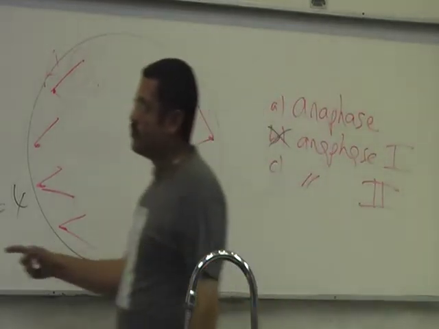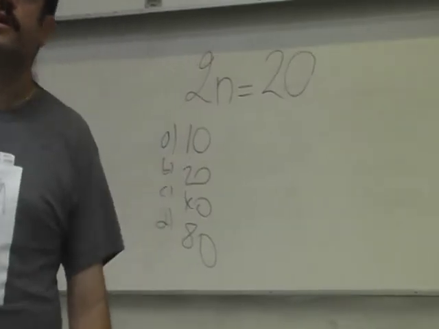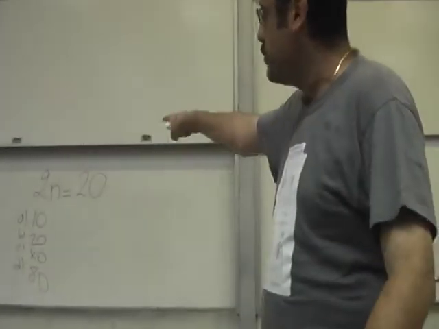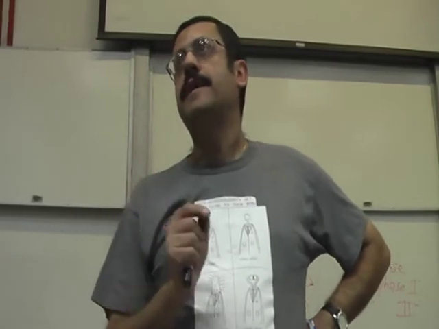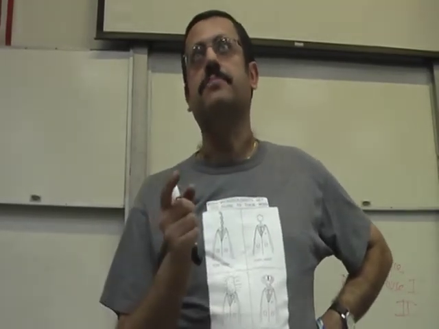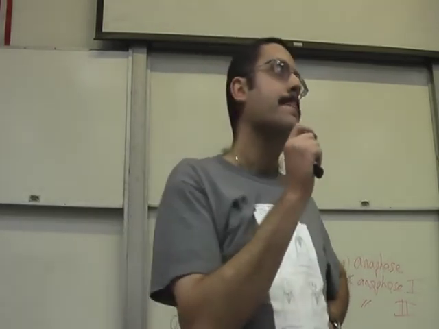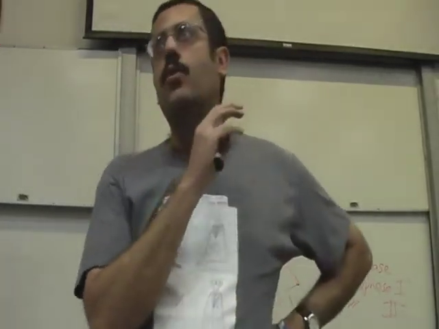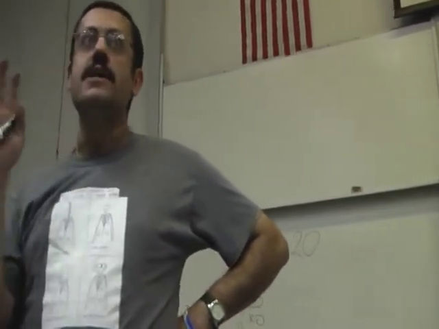Let's go back to this one. Non-disjunction occurs in meiosis 1. One chromosome. 2n is equal to 20. One chromosome undergoes non-disjunction. Everything else is the same. What percentage of gametes, excuse me, will be normal from that meiosis? Meiosis 1, one chromosome has a problem. What percentage of gametes would be expected to be normal? And the answer is none.